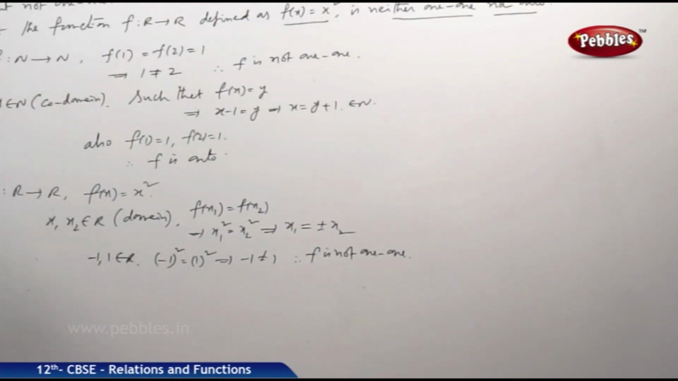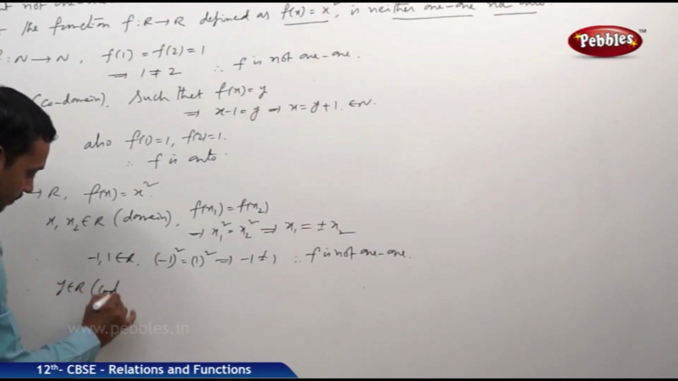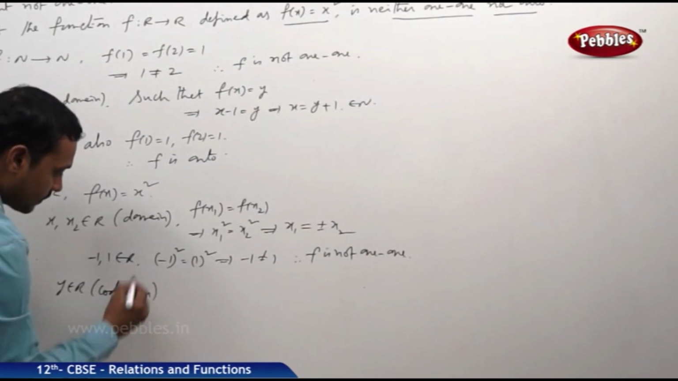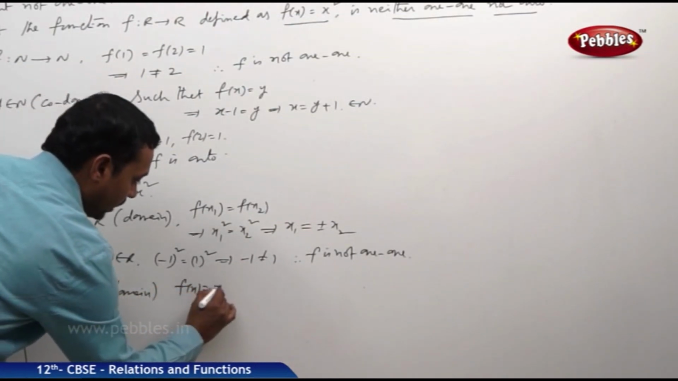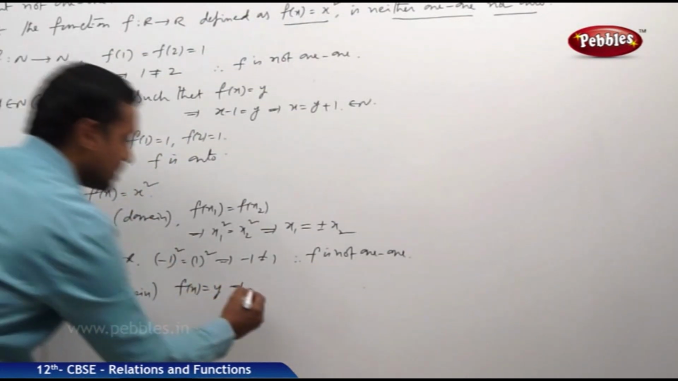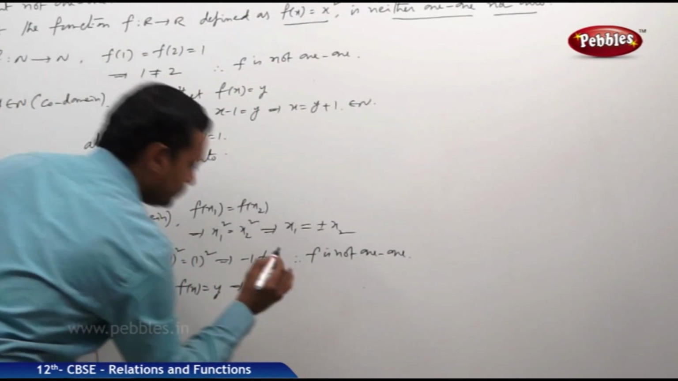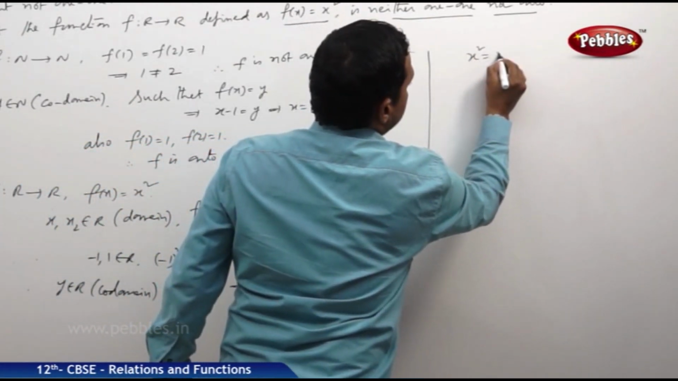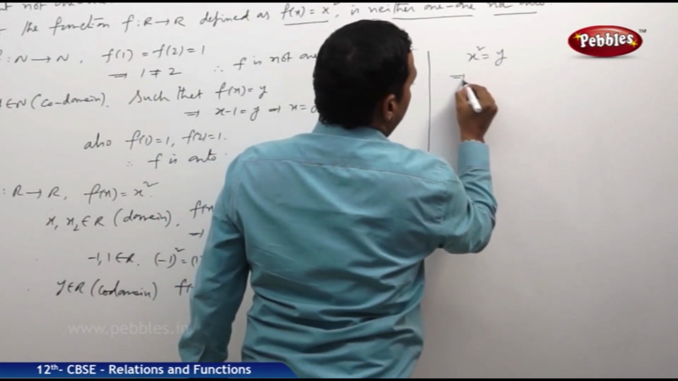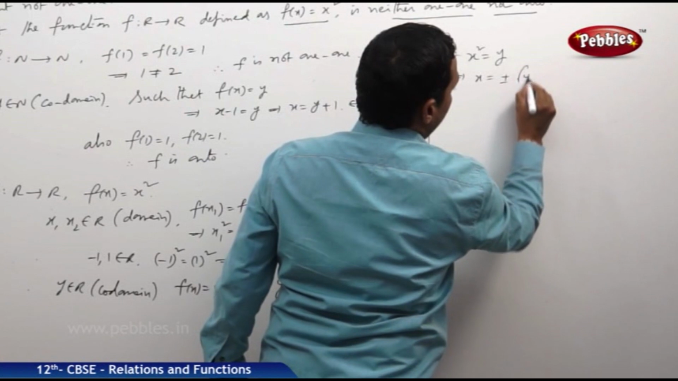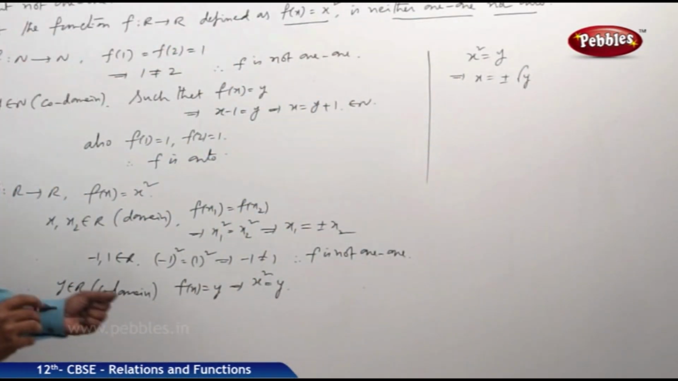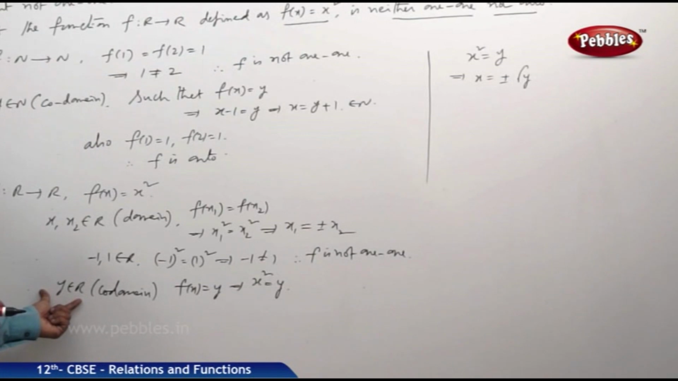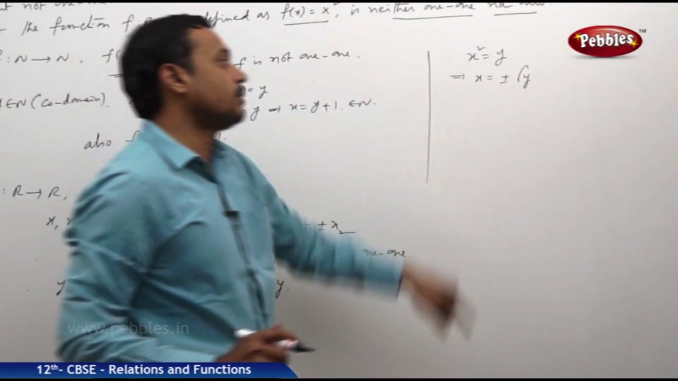Now, is it onto? Let us see. For some y belongs to R, codomain, there exists x such that f of x is equal to y. That implies f of x means x square, so x square is equal to y. X square is equal to y means x is equal to plus or minus root y. Now look, y is any real number in the codomain such that x is equal to plus or minus root y.